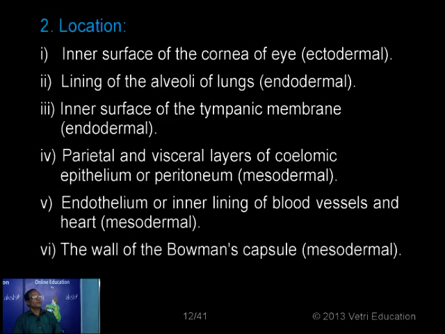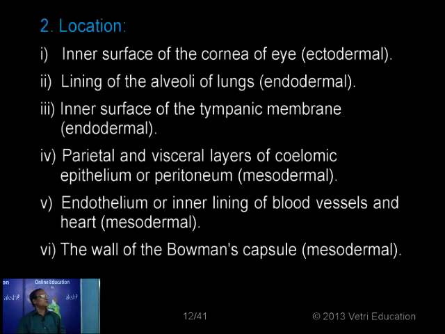Now, where are they found? They are found in different areas. Normally we see such cells in places where diffusion mainly occurs. For example, the lungs, with diffusion of gases from the lungs into the blood, and from the blood into the lungs. Similarly in the kidney, where filtration takes place to filter the waste products from the blood to form urine. There we have a structural unit called the nephron, and in it a structure known as the Bowman's capsule.